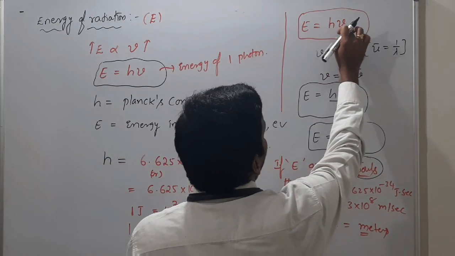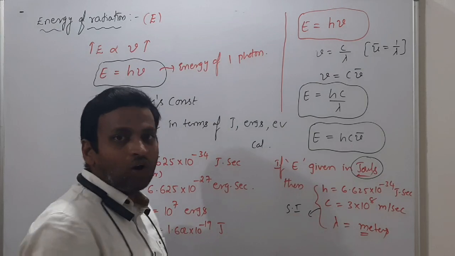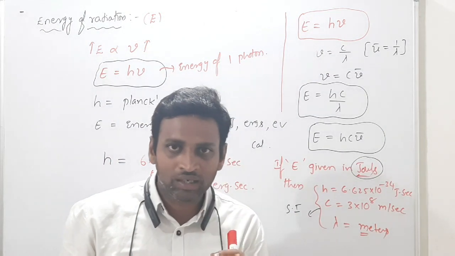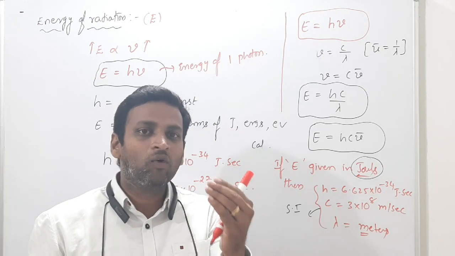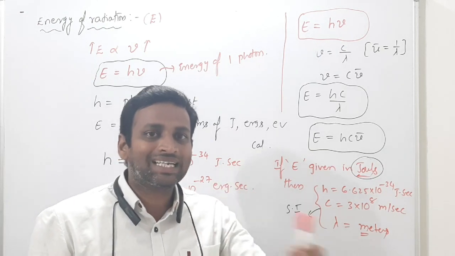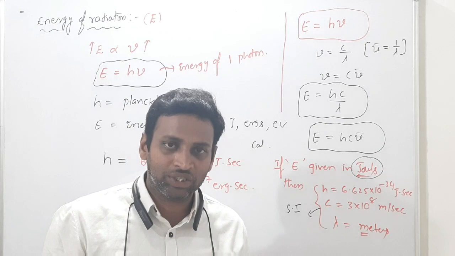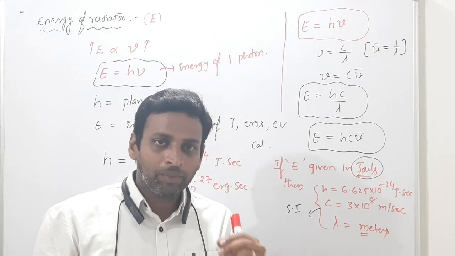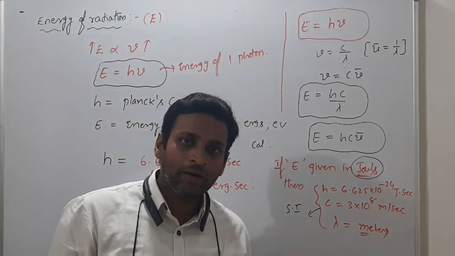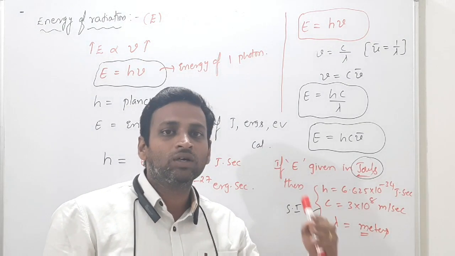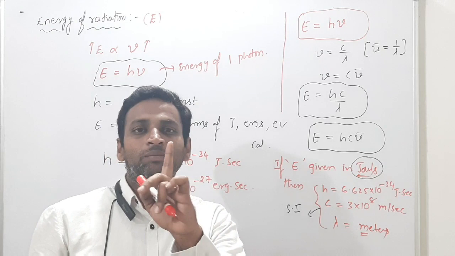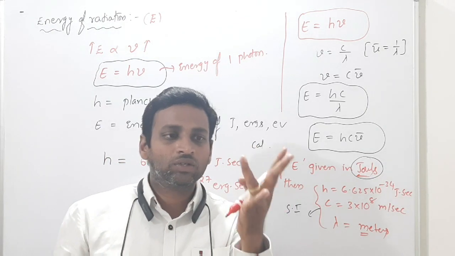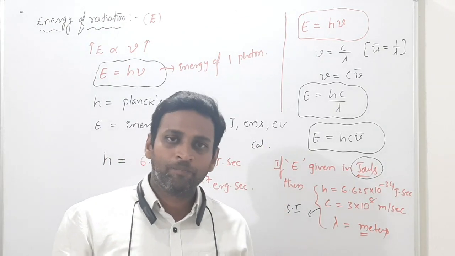So the formula: energy E is equal to h nu. This is energy of how many photons? What is the meaning of photon? It is the quantity we use to represent how much energy was ejected or absorbed by a radiation, by a body actually. So 1 photon, 2 photons, like that we represent. So the magnitude of energy we represent by using photons, quantum, quanta.